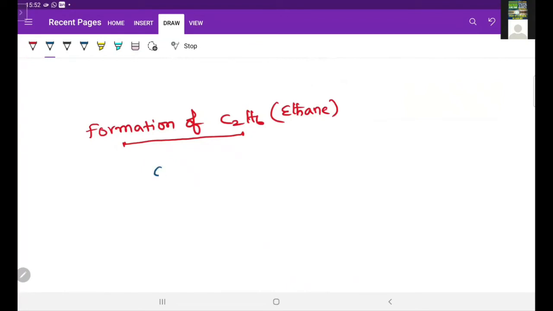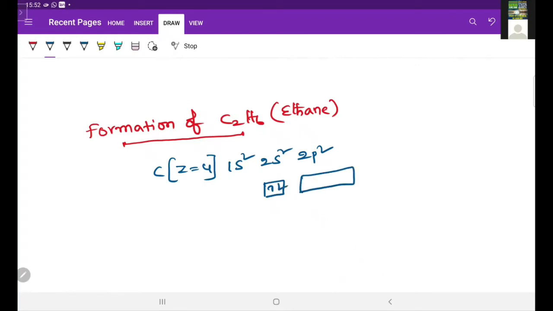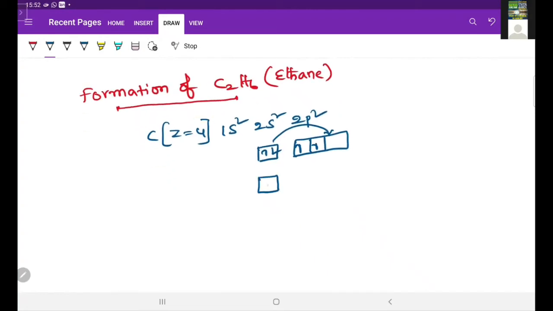We know already, just like I explained in the previous example, the electronic configuration is 1s2, 2s2, 2p2 in the ground state. Now in the excited state, one of the electrons excites to the 2p level. Then there is 1 electron in the 2s and 3 electrons in the 2p. So this is the first excited state configuration.